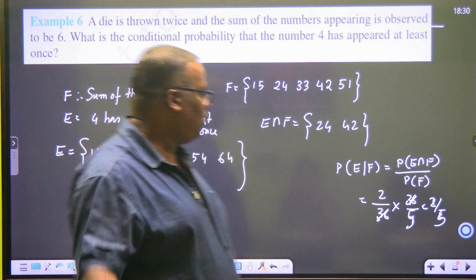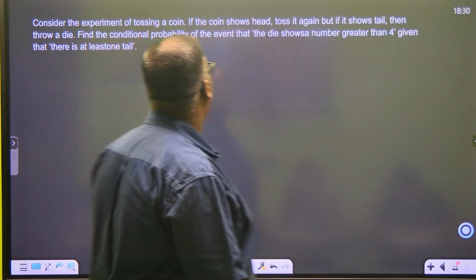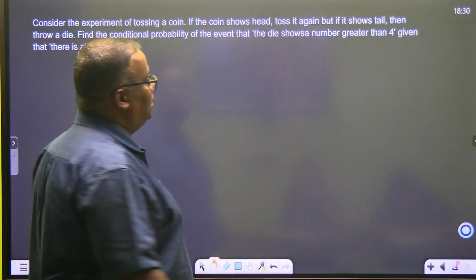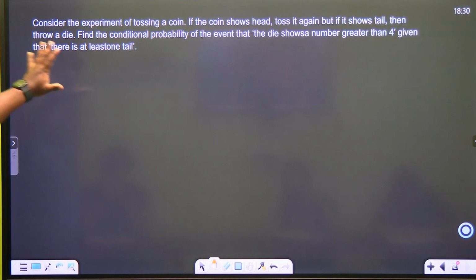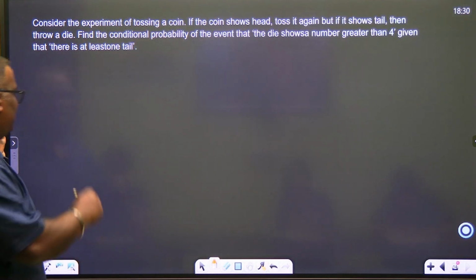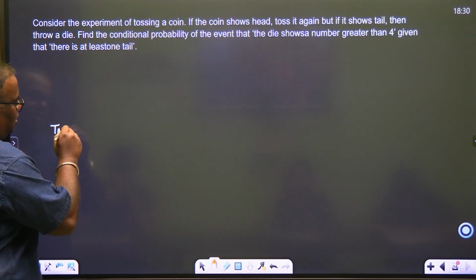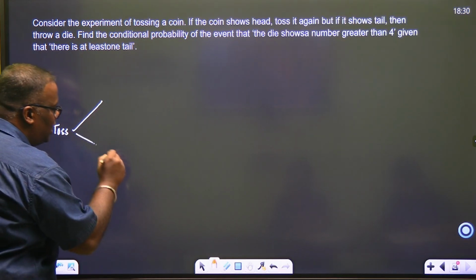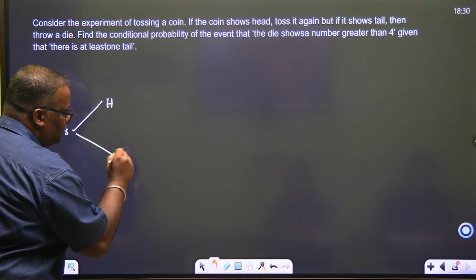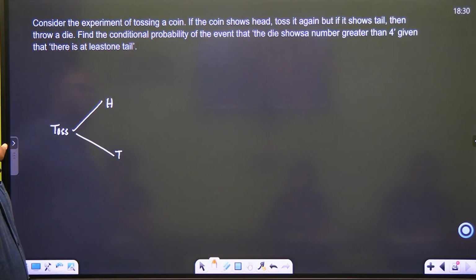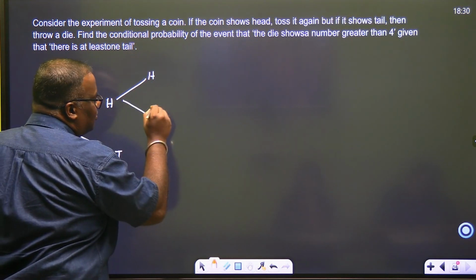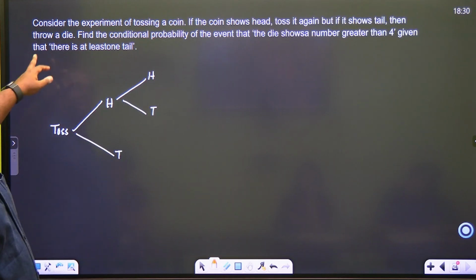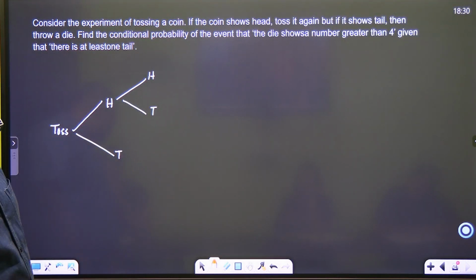हो गया ना? एक प्रॉब्लम और देख लेते हैं, एक और. अच्छा, this I'll explain, half you'll do. This is there in your book, okay? Consider the experiment of tossing a coin. I'll just give you the idea. When you toss a coin, children, what can you get? If the coin shows head, toss it again. This is called tree diagram.